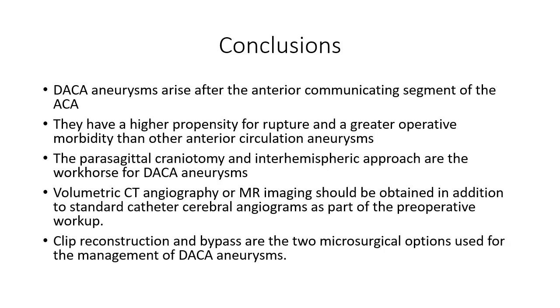In conclusion, DACA aneurysms arise after the anterior communicating segment of the ACA. They have a high propensity for rupture and a greater operative morbidity than other anterior circulation aneurysms. The parasagittal craniotomy and the interhemispheric approach are the workhorse for DACA aneurysms, and volumetric CT angiography or MR imaging should be obtained prior to surgical intervention in order to help plan the ideal intraoperative trajectory to the lesion.